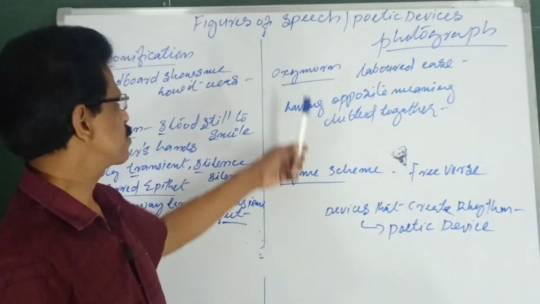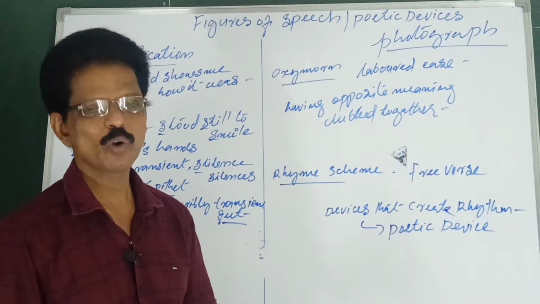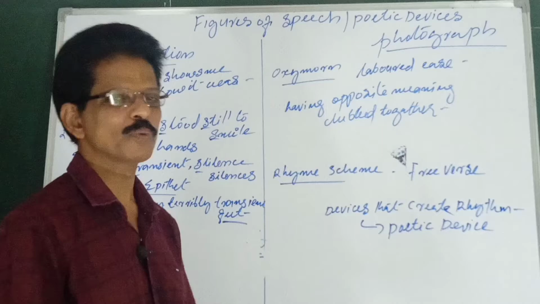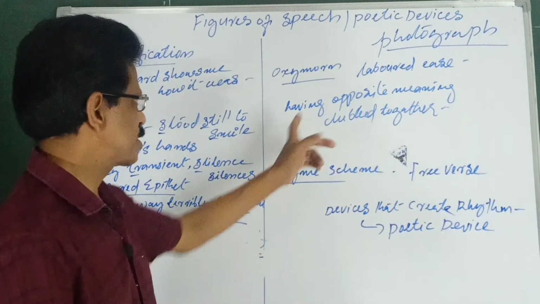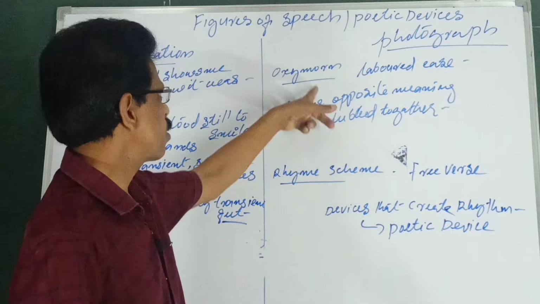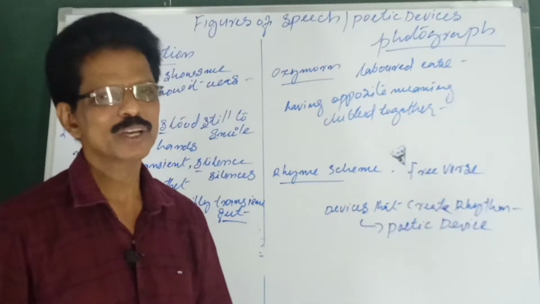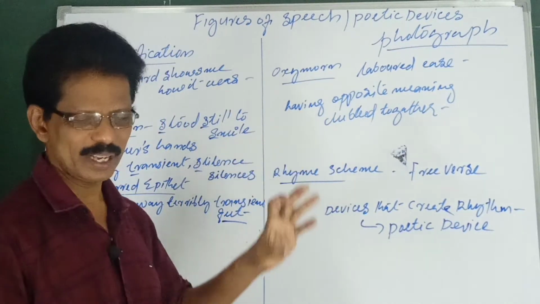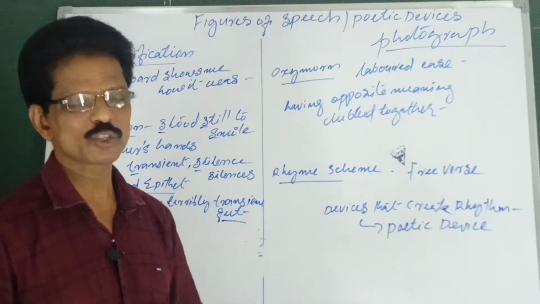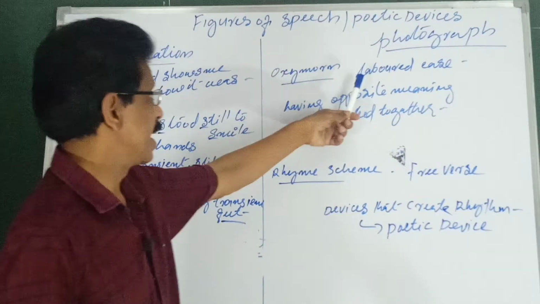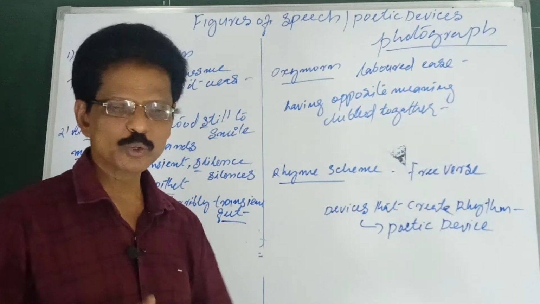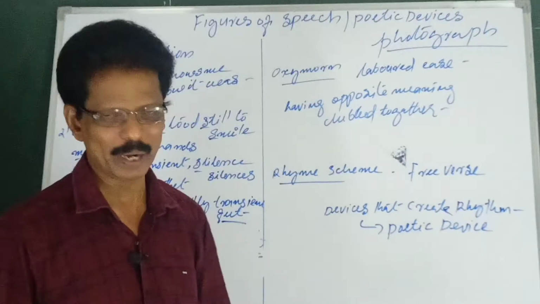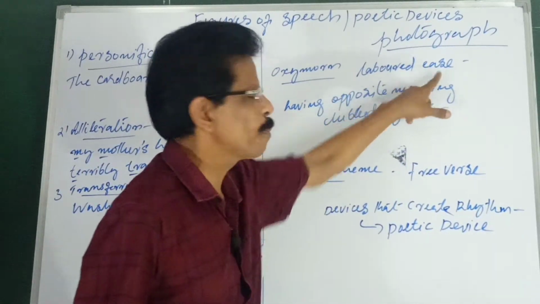Next comes oxymoron. Do you know oxymoron? Compare it with antithesis. Antithesis means opposite ideas, whereas oxymoron means two opposite words clubbed together. If it is ideas, a group of words, it is called antithesis. Now, "laboured ease." Laboured means doing something with much difficulty, and ease means doing something comfortably. So these are two opposite terms.